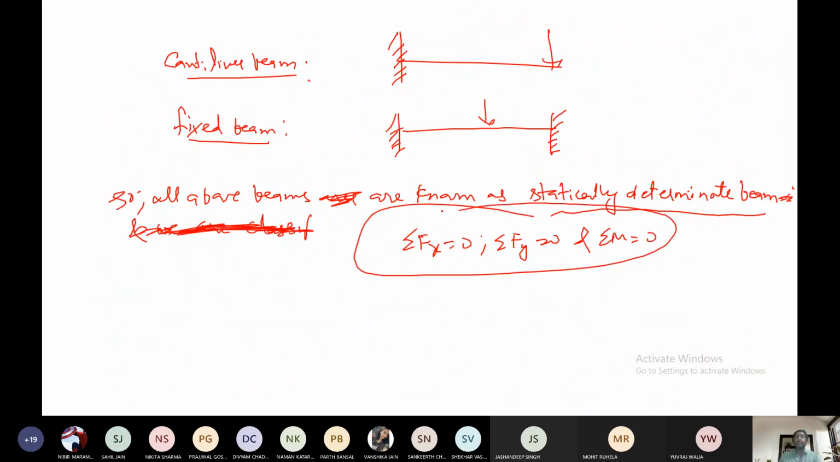If any beam satisfies this condition, or you can say if we can apply the equations of statics in that particular beam for its analysis, then that beam is called a statically determinate beam. Once again I am repeating, if anybody asks you what is a statically determinate beam, it is a beam in which the equations of statics can be applied and we can find the analysis of the beam accordingly. Now we will discuss classification on the basis of types of support.